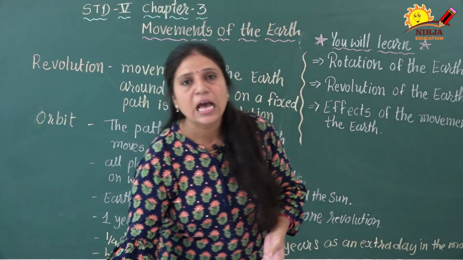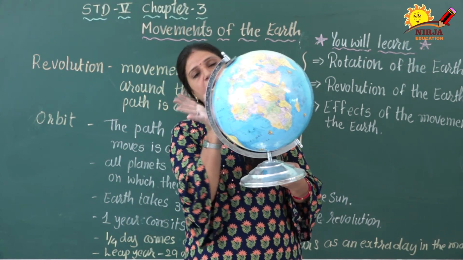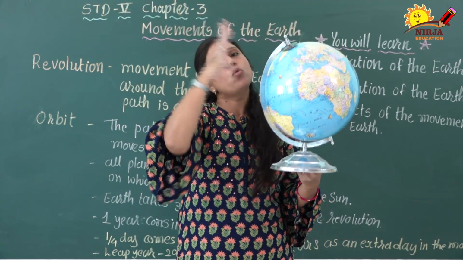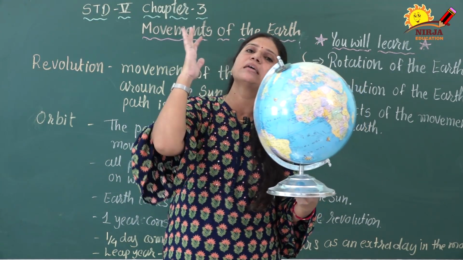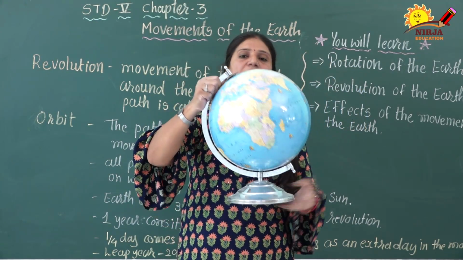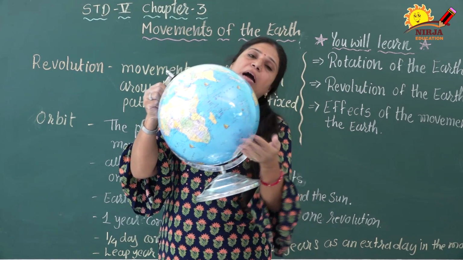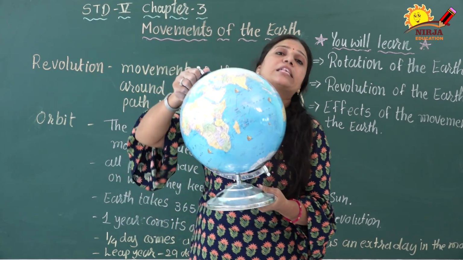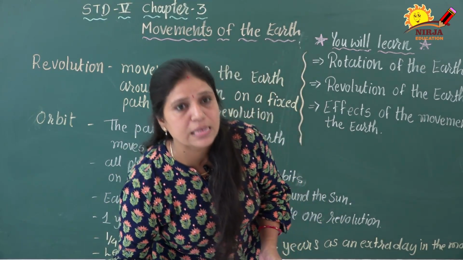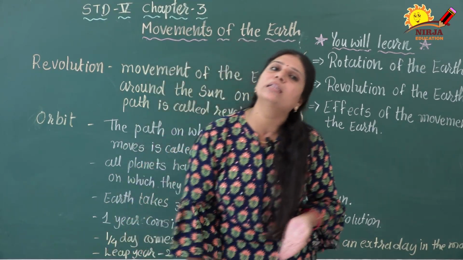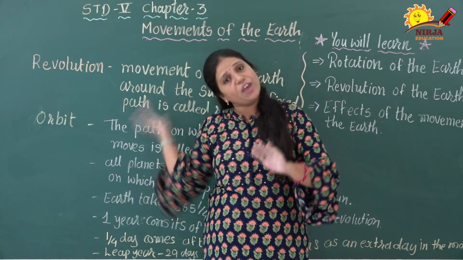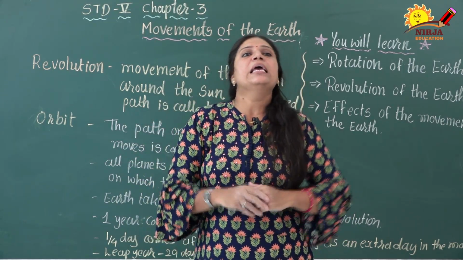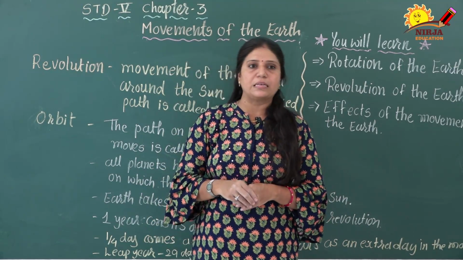Have you seen that our earth is tilted, and this part receives more sunlight, so it experiences summer. The other part does not receive that much sunlight, so it experiences a winter season. Similarly, the part that is tilted away from the sun receives less sunlight, so it observes a winter season.